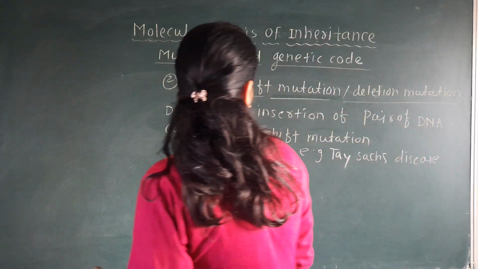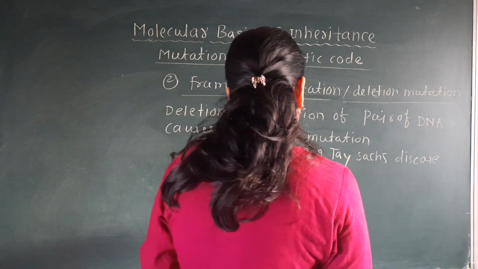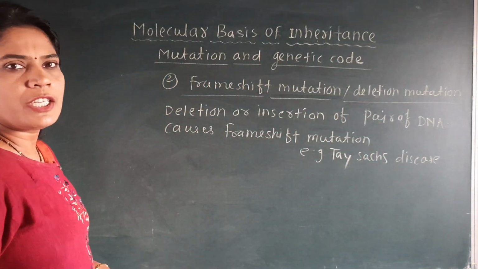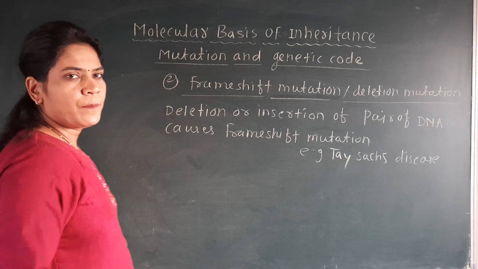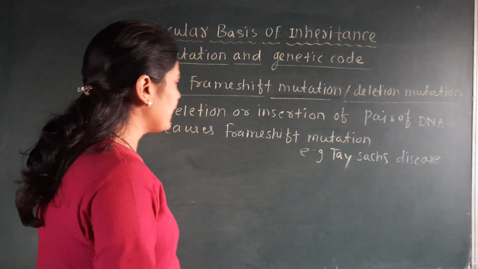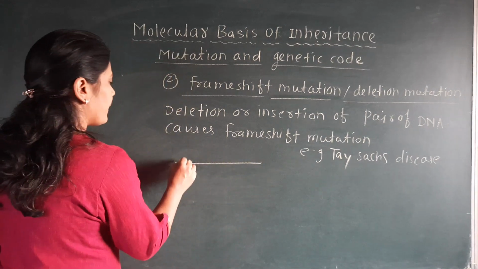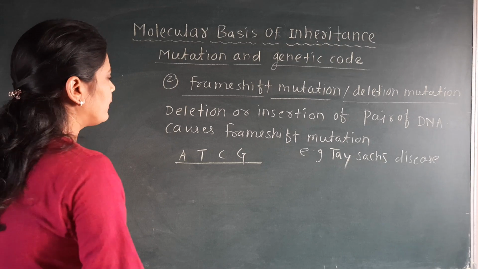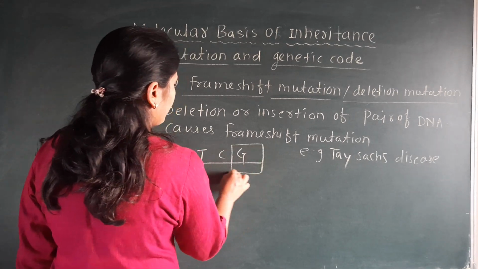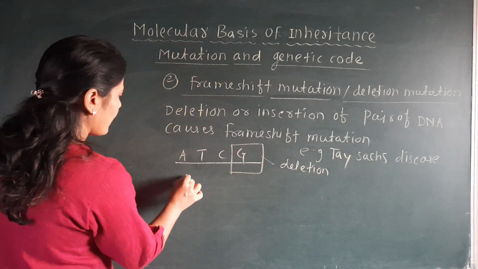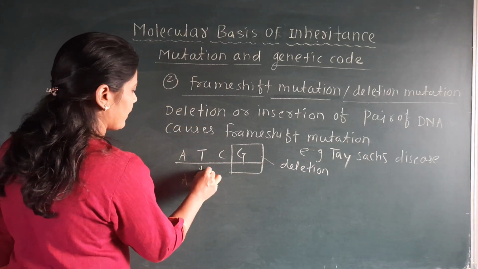See here, frame shift mutation or deletion mutation: deletion means removal, insertion means addition. See here, this is the sequence A, T, C, G. If this part is removed from this, we call it a deletion. Then what will remain? A, T, C only remain.